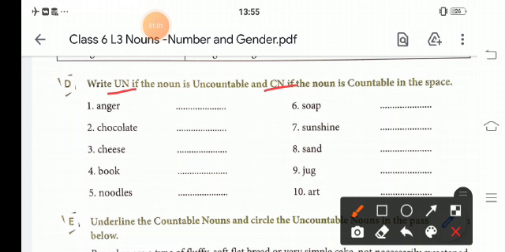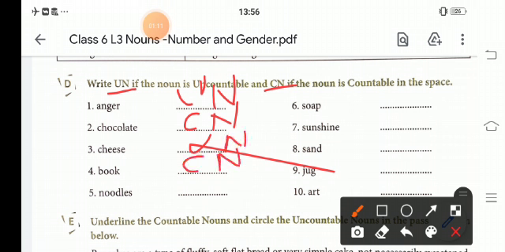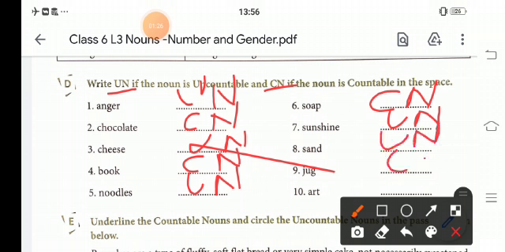Anger, it is uncountable. We will write here UN. Chocolate, we can count. We can write it CN. Cheese, uncountable. Book, countable. Noodles, uncountable. Soap, countable. Sunshine, uncountable. Sand, uncountable. Jug, countable. And art, uncountable.